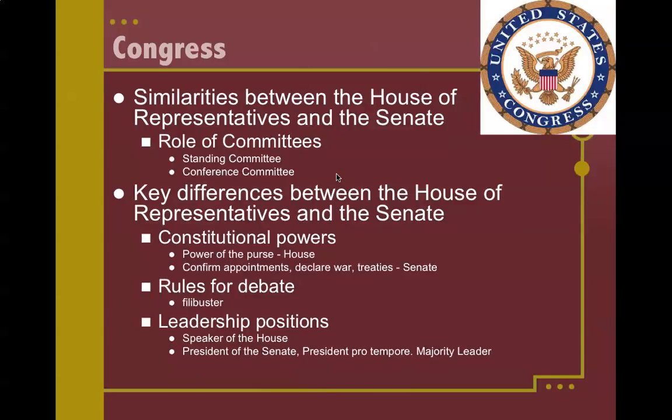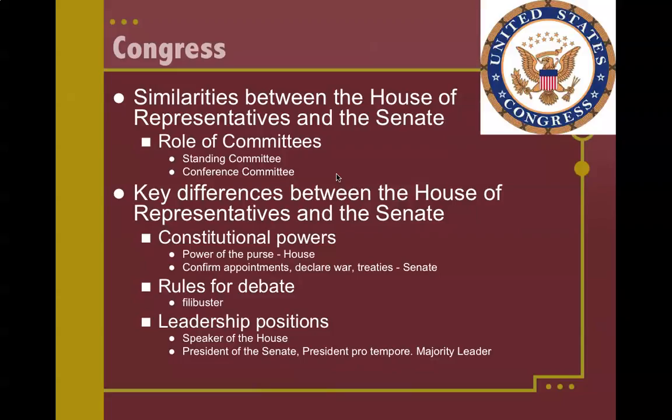Also, for Congress, it's important to understand the similarities between the House of Representatives and the Senate. Some of the key similarities are that they both use committees. They both have standing committees. Pretty much everyone in Congress, unless you're part of national leadership, is assigned to a standing committee. Those standing committees are where the bills are assigned, and that's where the meat of the work in Congress is done, both in the House and the Senate. Also, because most of the time the House and the Senate pass two different versions of a bill, members of both are involved in conference committees pretty regularly. They iron out the differences so that one version of the bill will be sent to the president.